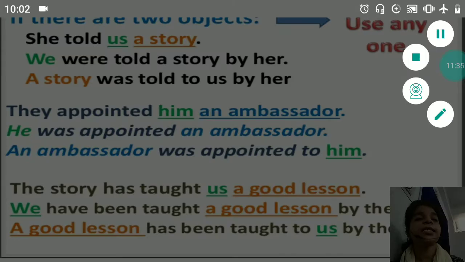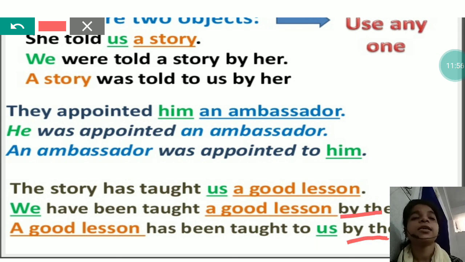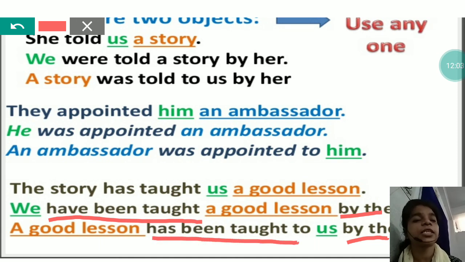Now see the next example. The story has taught us a good lesson. So you can convert it in two ways. First of all, we have been taught a good lesson by the story. Second, a good lesson has been taught to us by the story. Means the subject is the same, by the story. The structure is also the same. Have been taught, has been taught. Have is for plural, has for singular.